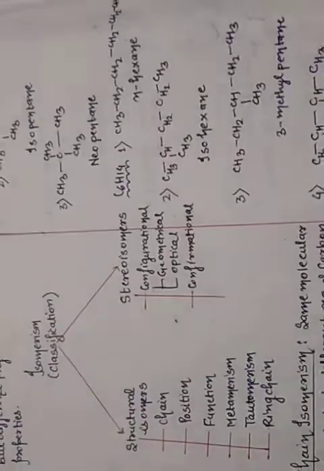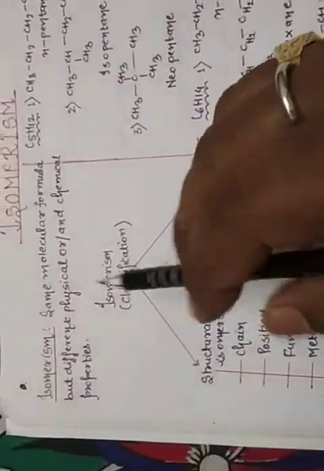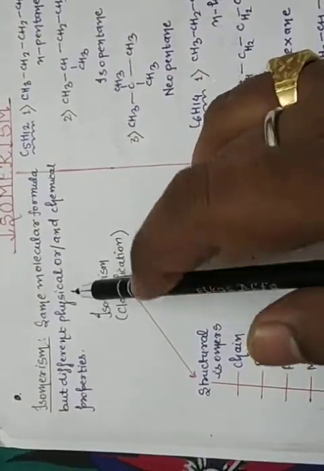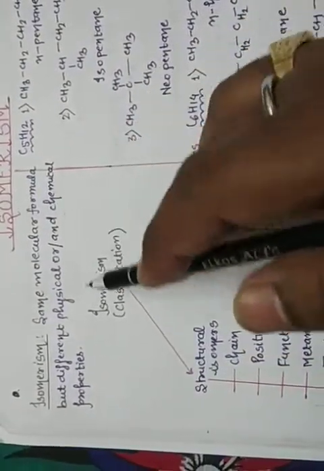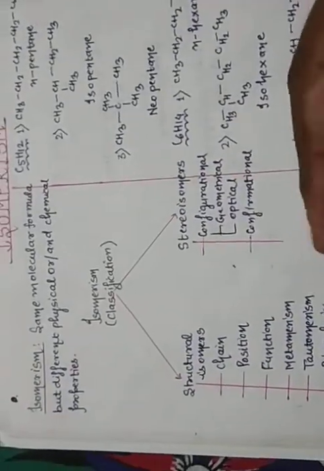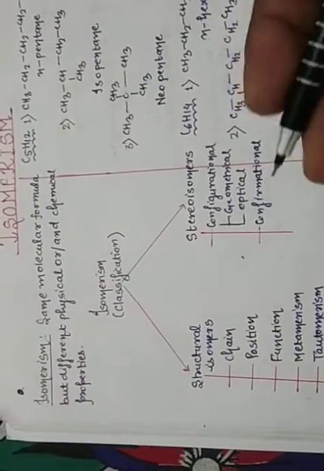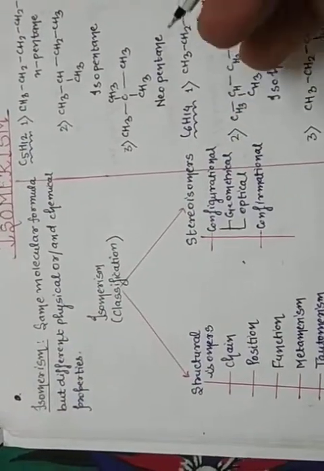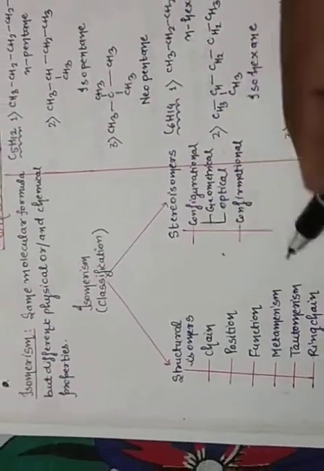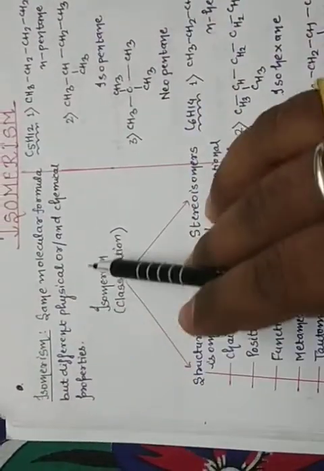Okay. Now the next. What are the physical and chemical properties? This is also important. Actually the structure, there are different types of structures. All the structures have different physical and chemical properties. I am explaining the last topic. Okay, this topic is very important.